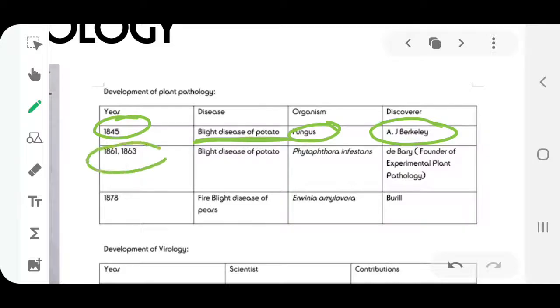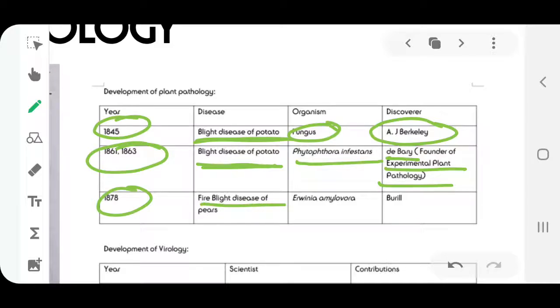Later, around 1861 and 1863, the blight disease of potato being caused by Phytophthora infestans was proved by D. Barry. He was known as the founder of experimental plant pathology. Around 1878 also, the fire blight disease of pears being caused by Erwinia amylovora was proved by Burrill.